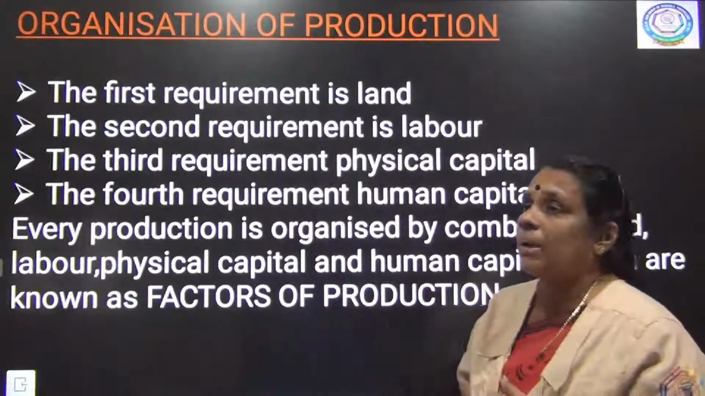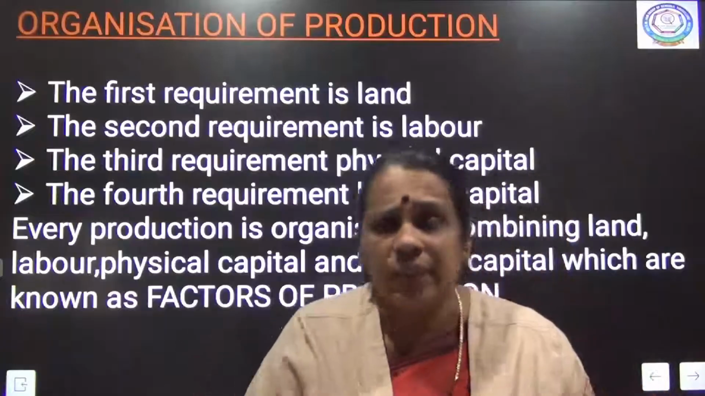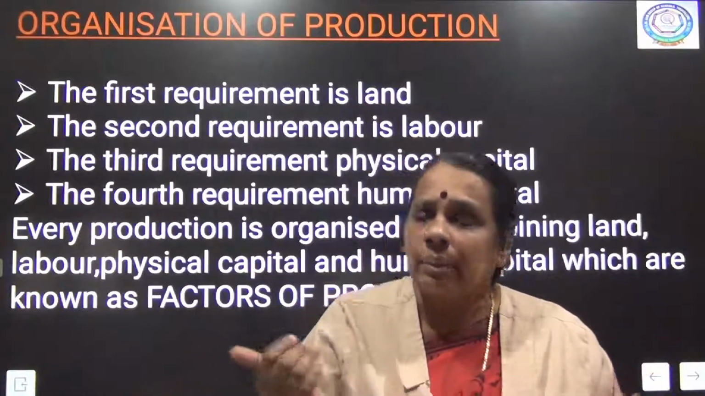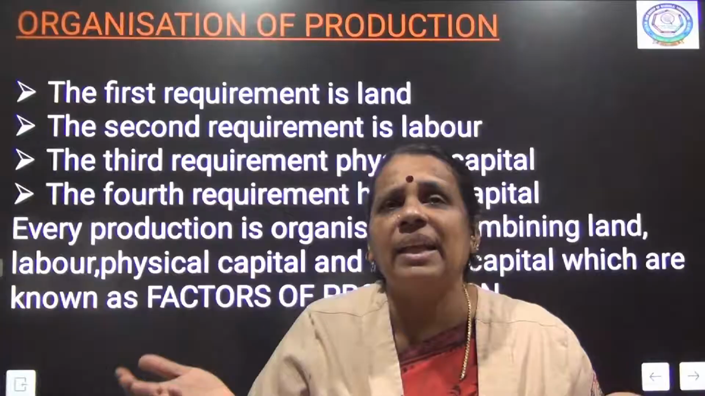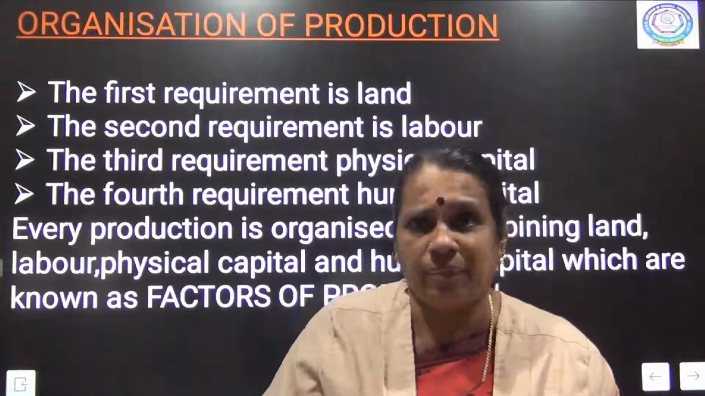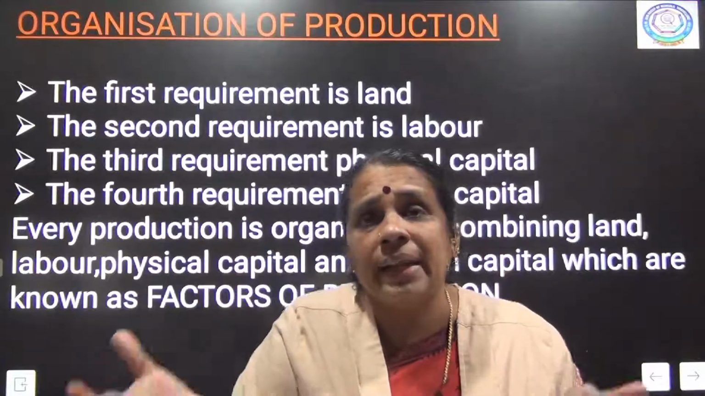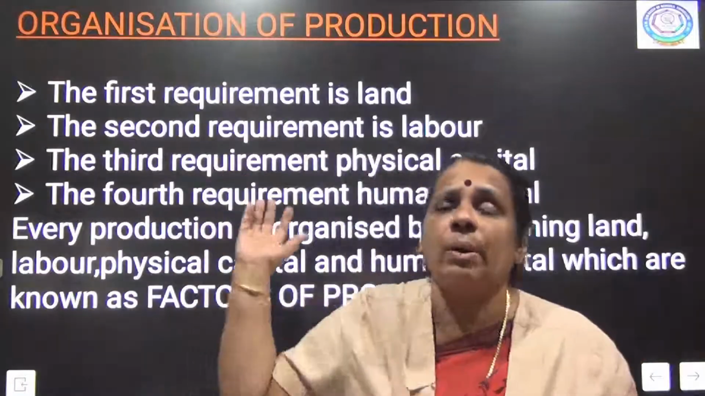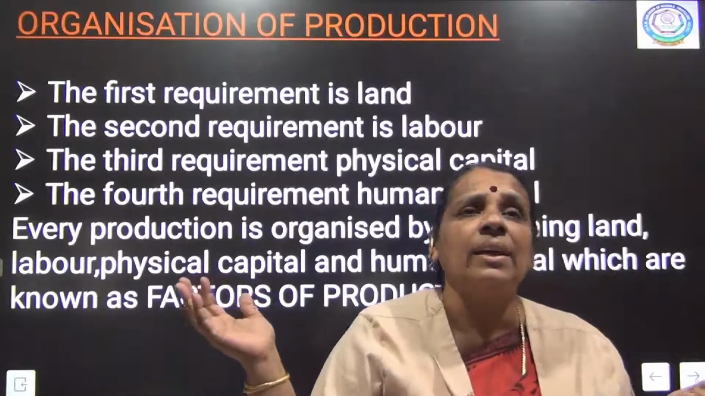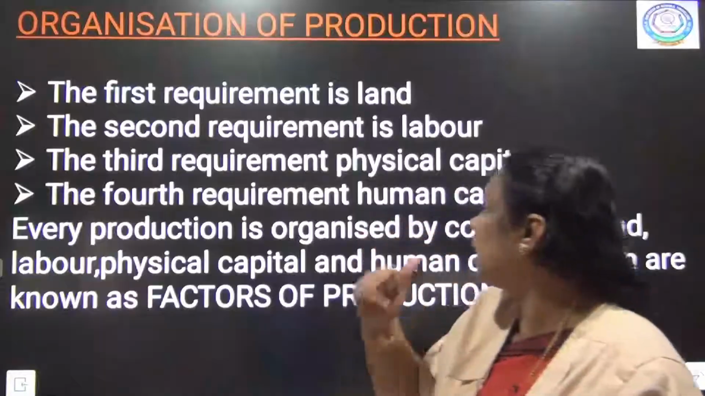The third requirement is physical capital, that is the money and the raw materials in hand. So you will be coming under physical capital. We need money, and with the money I need raw materials, the starting materials for my production activity. So money in hand and raw materials come under physical capital.